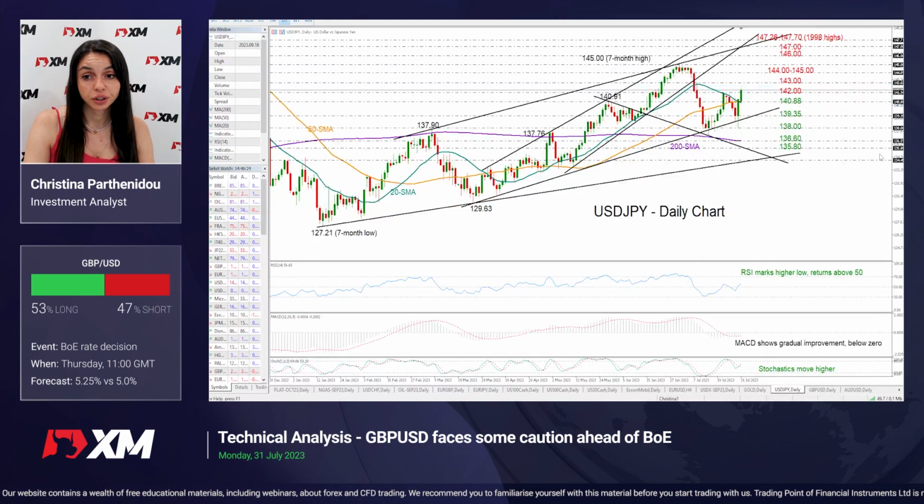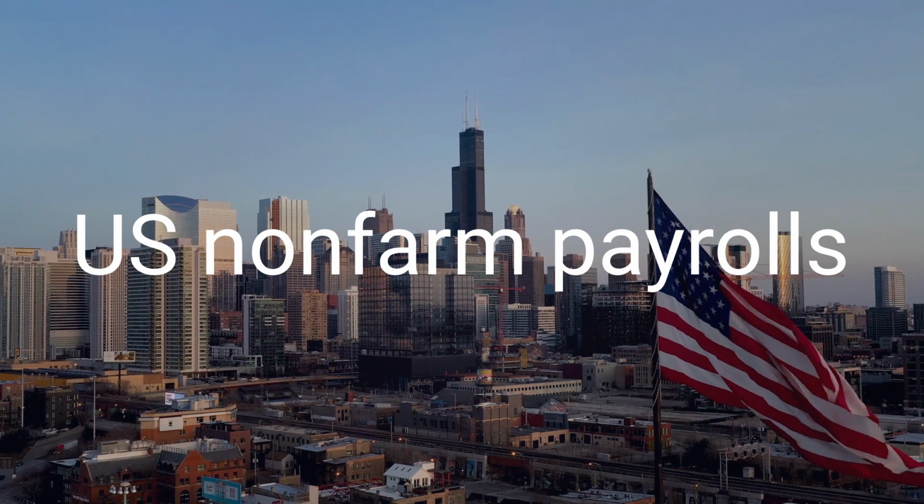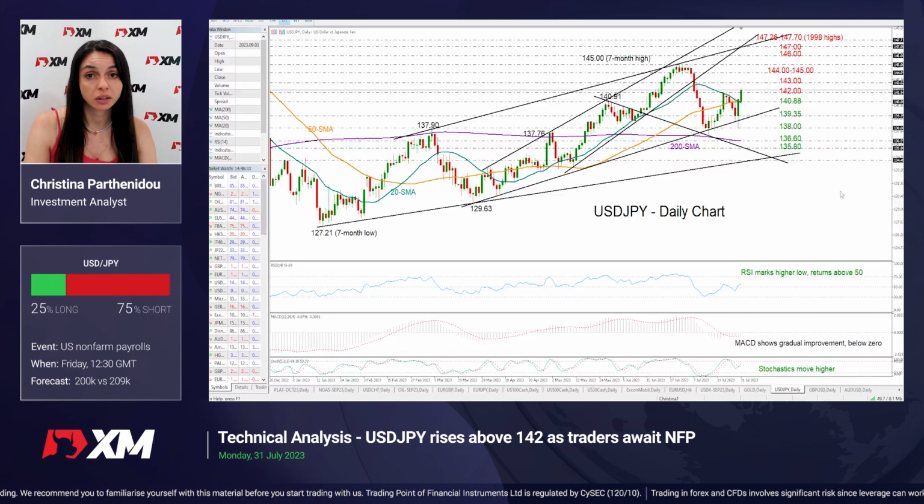And finally, turning to dollar yen and the U.S. non-farm payrolls report, the data are expected to show jobs growth of 200,000. That's slightly weaker than 200,009 registered back in June. But overall, if the data show a surprisingly resilient economy, resilient labor market, and wage growth remain elevated, that could help dollar yen to extend Friday's recovery above 142.